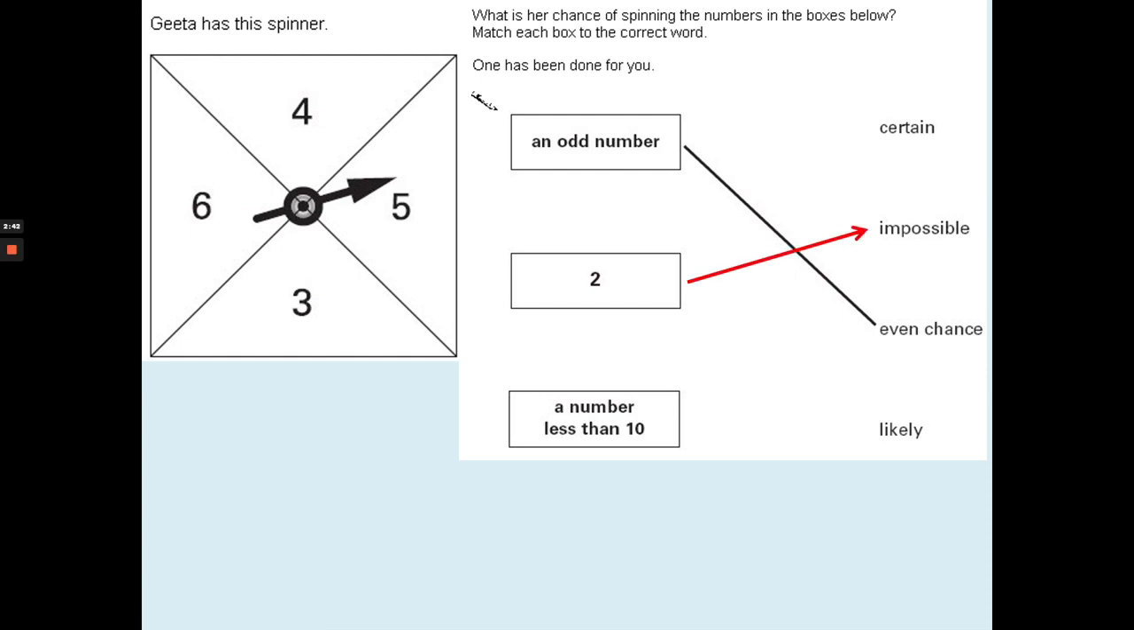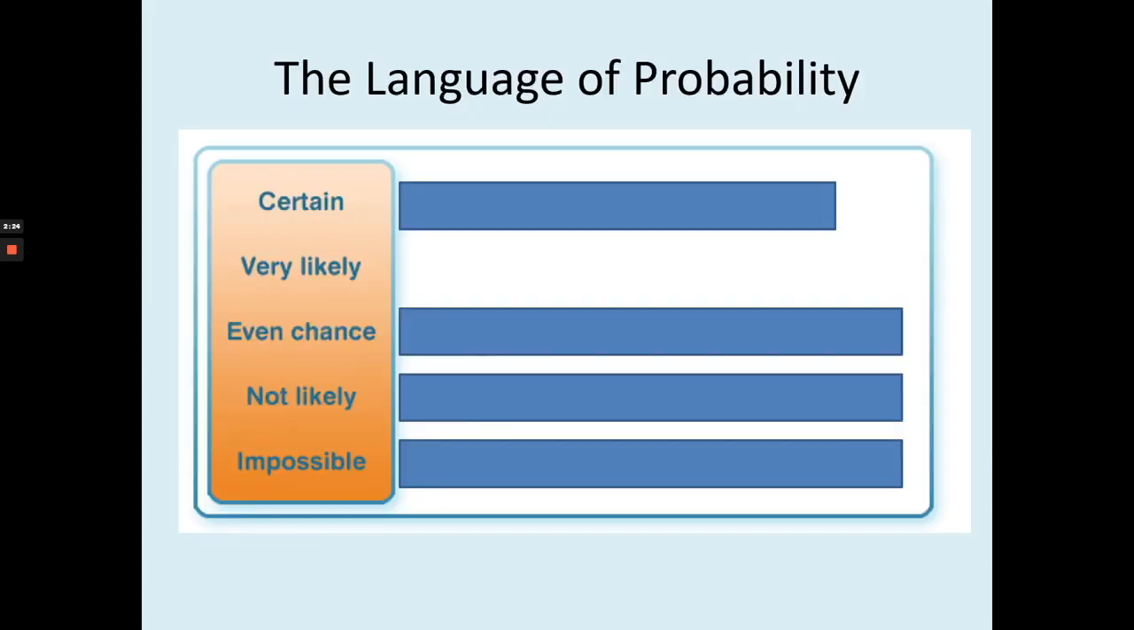The last one says a number less than 10. So I can see here all the possible outcomes. It's a 4, 6, 3, and 5. All of these are actually less than 10. So it is certain that definitely it will land on a number less than 10.